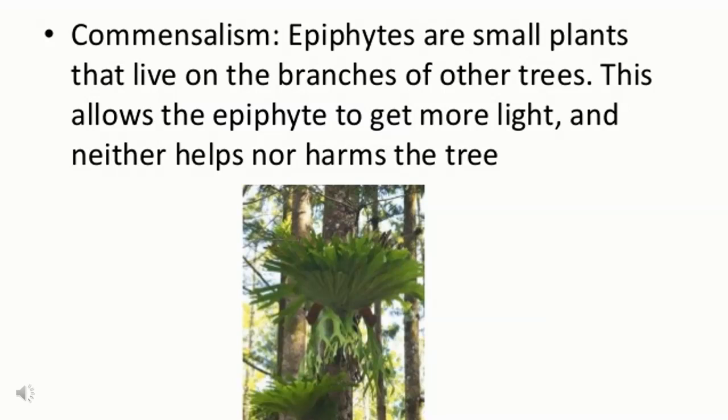Epiphytes are also known as air plants that grow upon another plant or object merely for physical support. Epiphytes have no attachment to the ground or other obvious nutrient source. That is why they basically live on the branches of other trees. This allows the epiphytes to get the light, without helping or harming the host species.